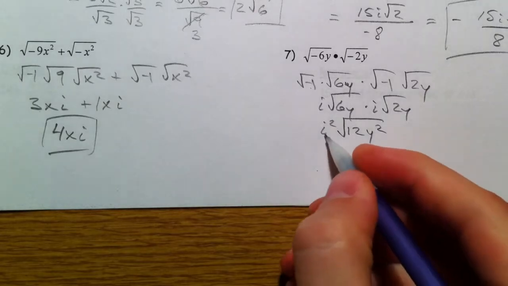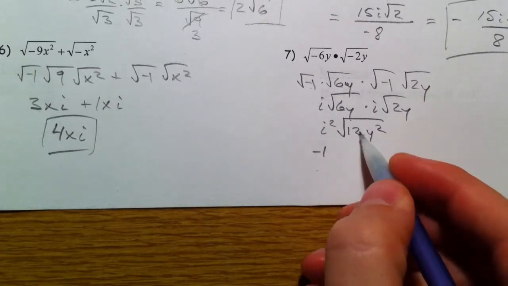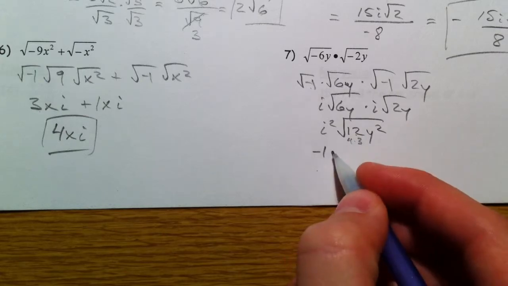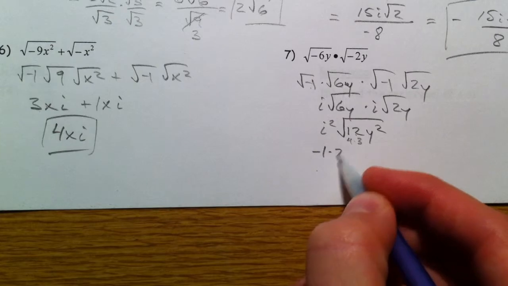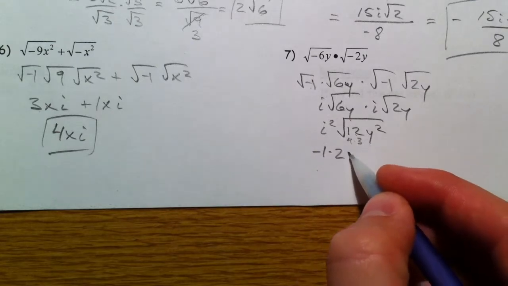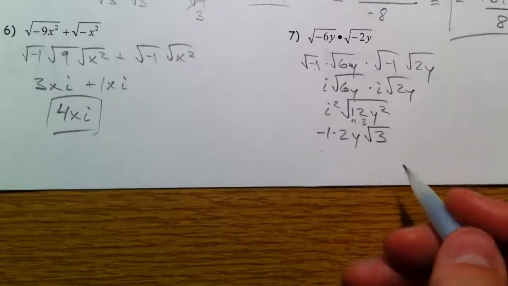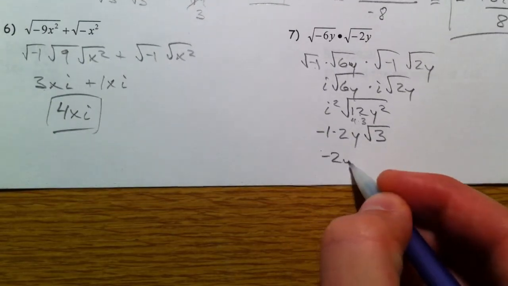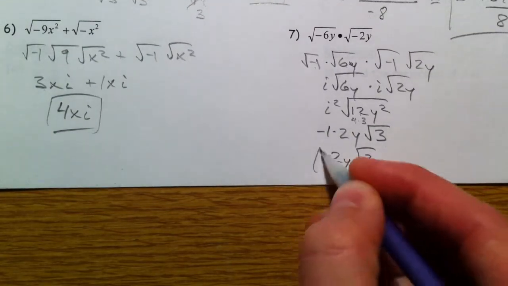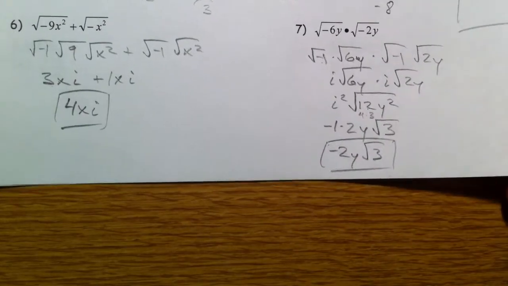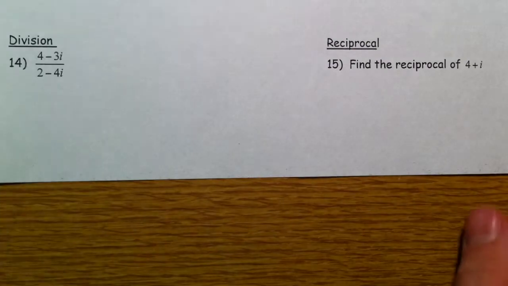And we get negative 1, square root of 12, so that's the 4 and the 3. And so I'm going to pull out a 2, leave in the 3, and I'm going to pull out the y. And the 3 was left in, remember? So we get negative 2y root 3. And that's what those roots look like.